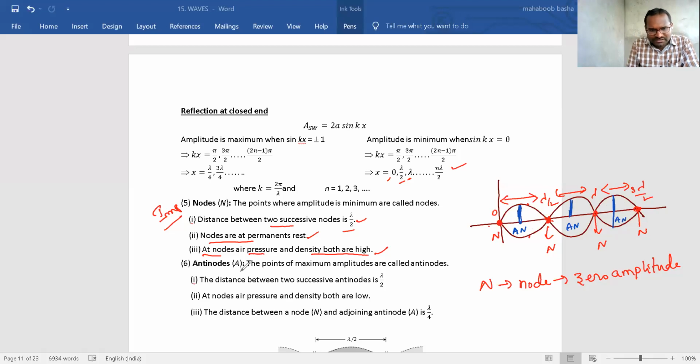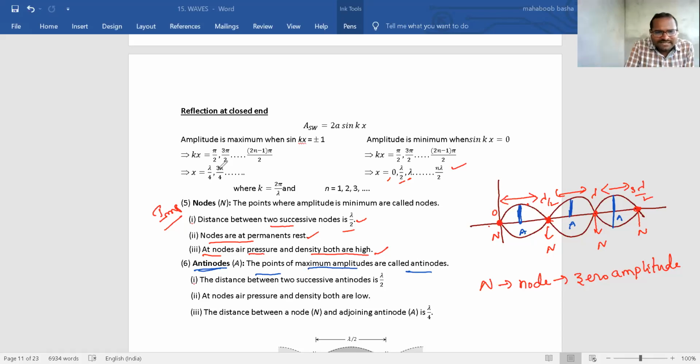Antinodes, A-N, or you can just say A. This is an antinode, this is an antinode, this is an antinode. Clear? Antinodes are nothing but positions of maximum amplitude. Points of maximum amplitude are called antinodes.